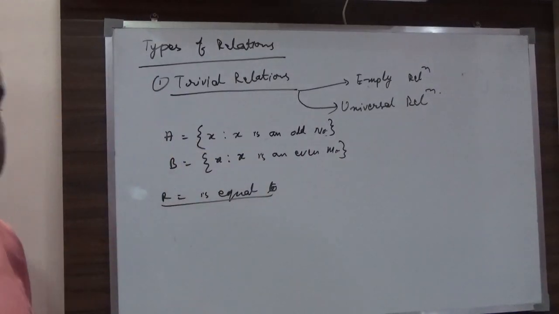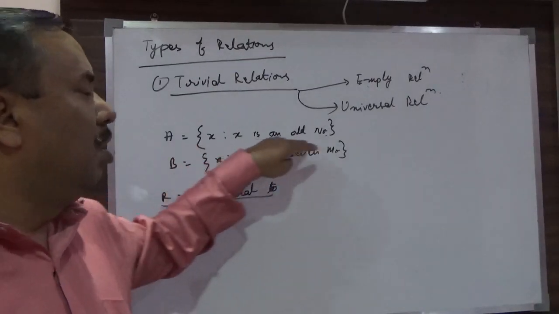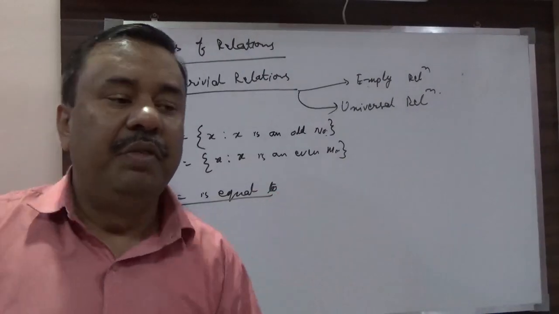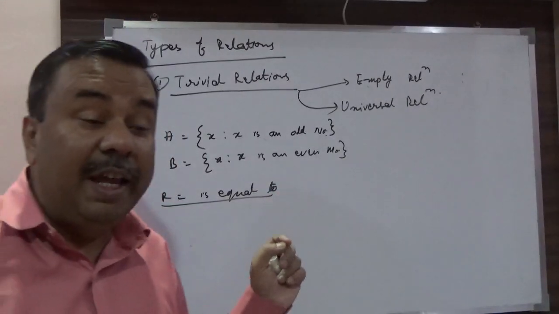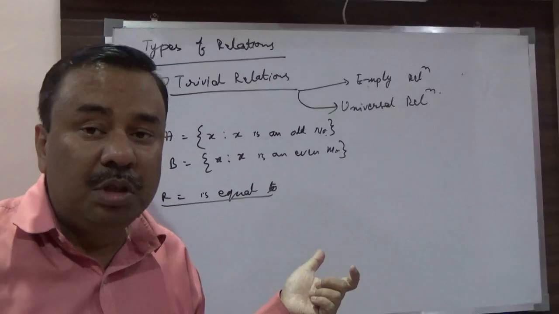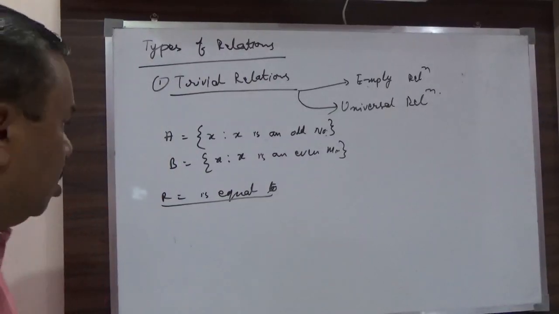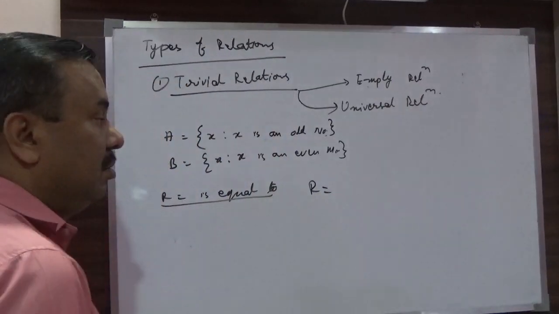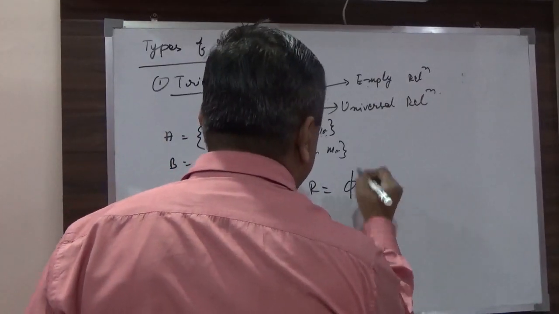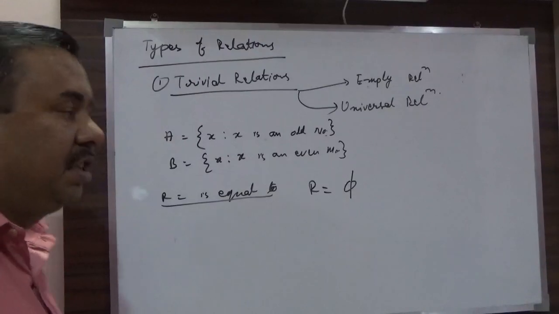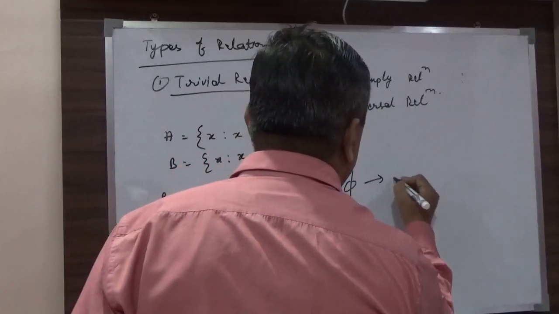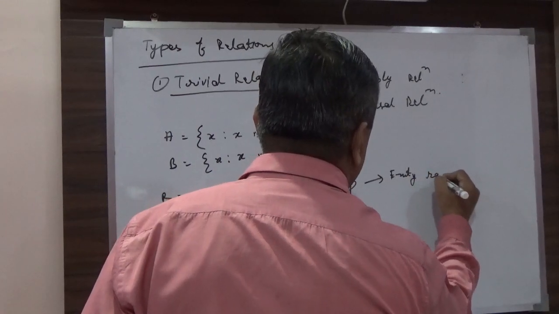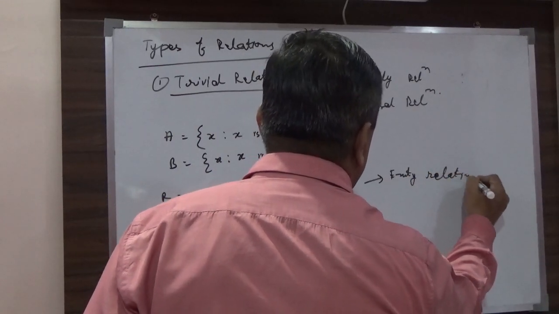If this contains all odd numbers and this contains all even numbers, will any such relation exist where both these numbers will be equal? No way. So in that case, the relation will be a null set, and this relation is called an empty relation.